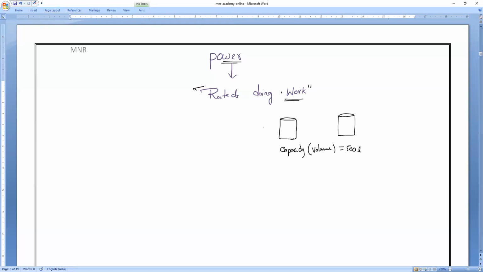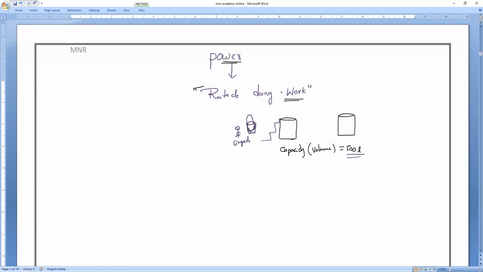Now, let me take Mr. Lingesh. I will provide one bucket and I will ask him to fill this 500 liter tank by taking the water with the help of a bucket.